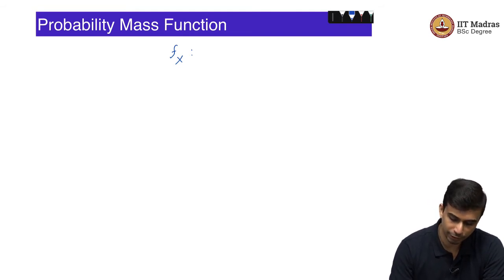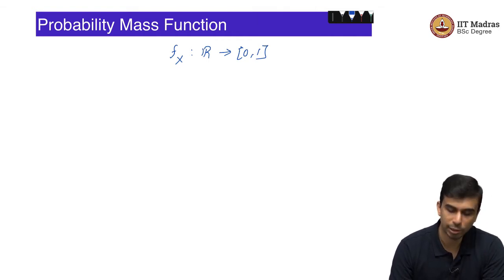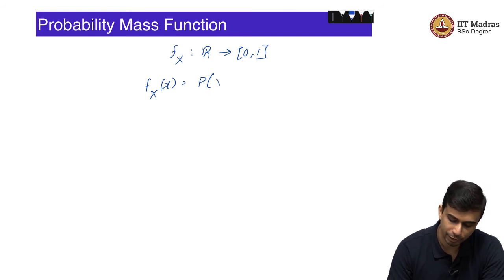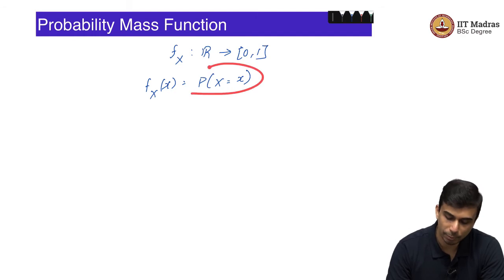What is f_X? f_X is a mapping from the range of the random variable to the reals again, or positive reals. In this case, it is just 0 to 1. So, the probability mass function takes in a value and outputs a number between 0 and 1. What is the meaning of f_X of x? Well, f_X of x is simply the probability that the random variable X takes the value x.